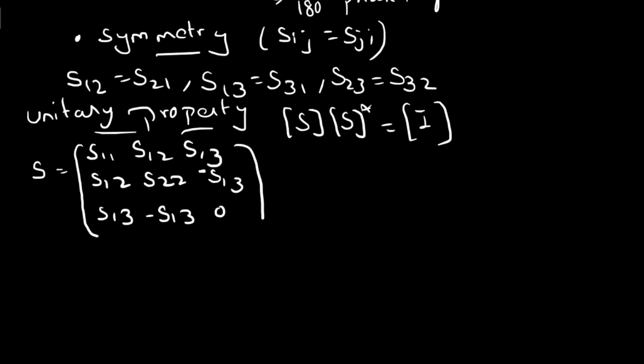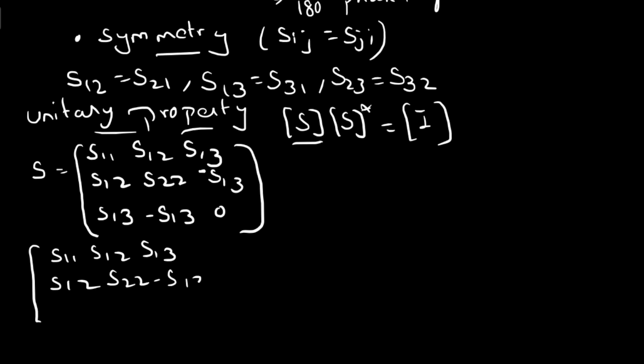Now you have to apply the unitary property, that is the product of the S matrix and its complex conjugate. So let us do it.